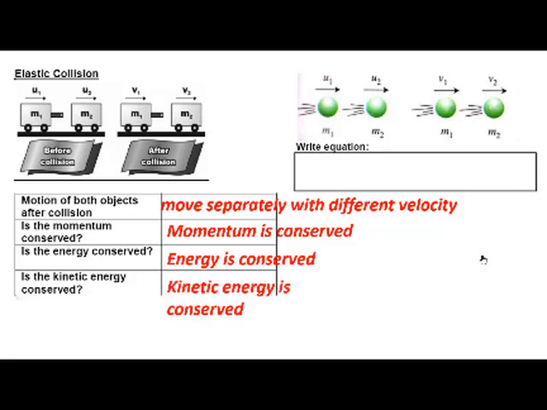Now let us write down the equation regarding elastic collision. Okay, so before collision, M1 U1 plus M2 U2, and after collision, M1 V1 plus M2 V2. So equal, because the principle of conservation of momentum said that total momentum before equals total momentum after collision.